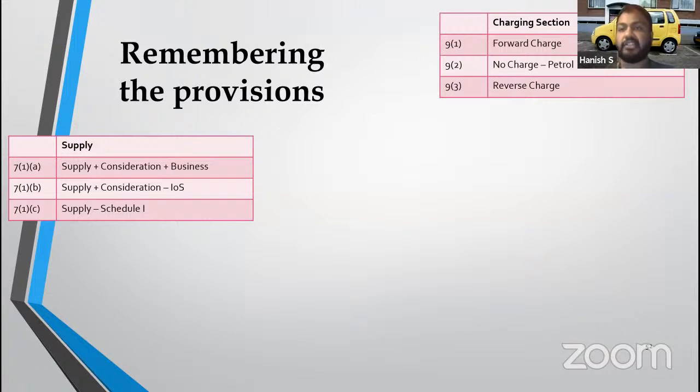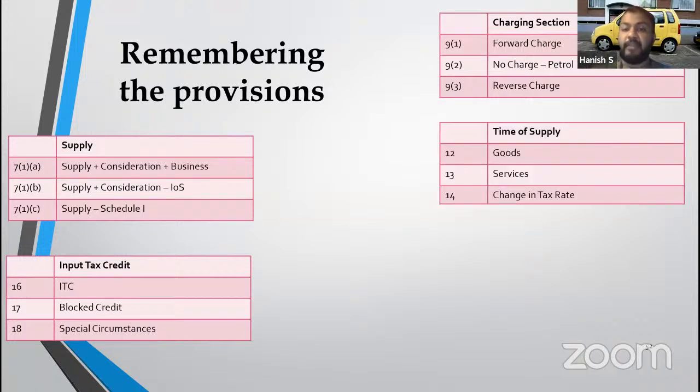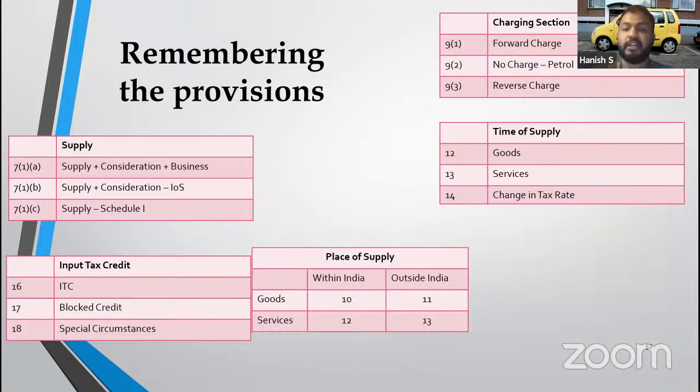Section 9 is the charging section. 9(1) forward charge. 9(2) no charge on petroleum products. 9(3) special circumstance reverse charge. Okay. Then we have input tax credit. Same formula. When can you take the credit? Section 16. When you cannot take the credit? 17. Special circumstances? 18. Right. Time of supply goods, section 12. Services, 13. Change in rate of tax not applicable to us, out of syllabus. Right. Place of supply, 10, 11, 12, 13. Luckily not applicable to us, so we can forget this also.